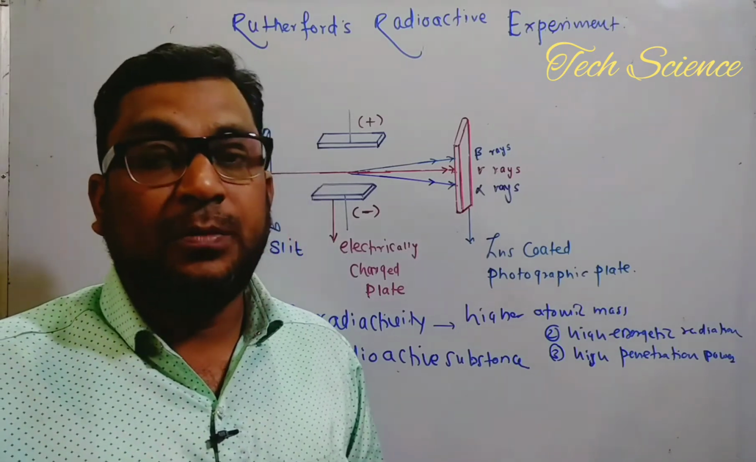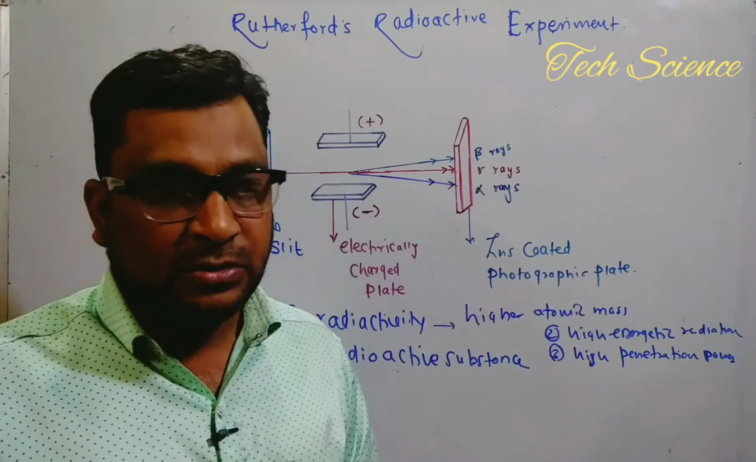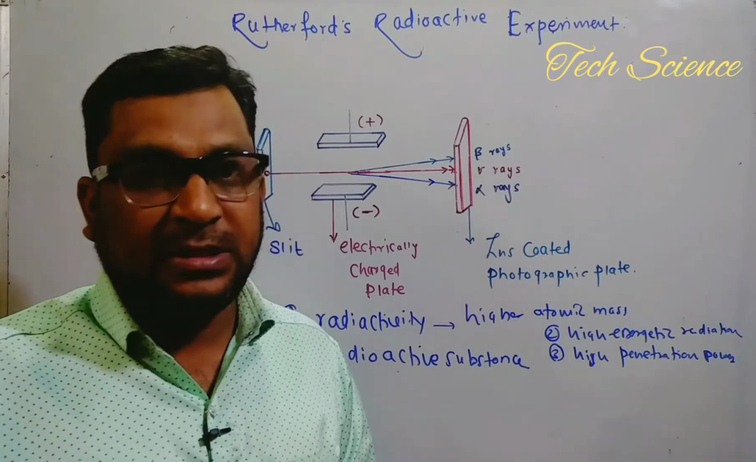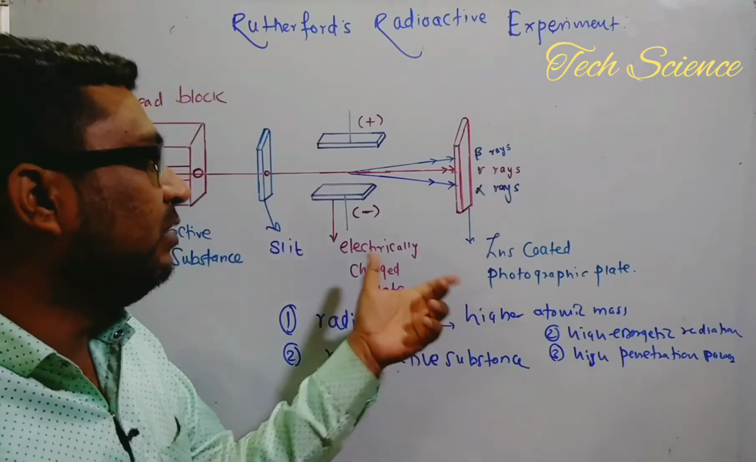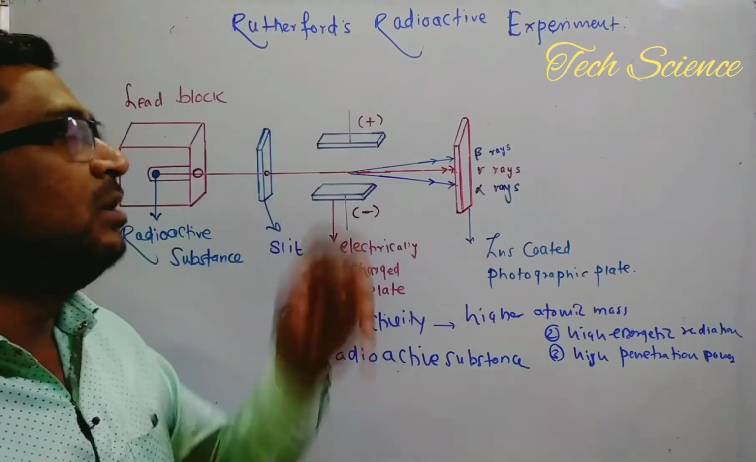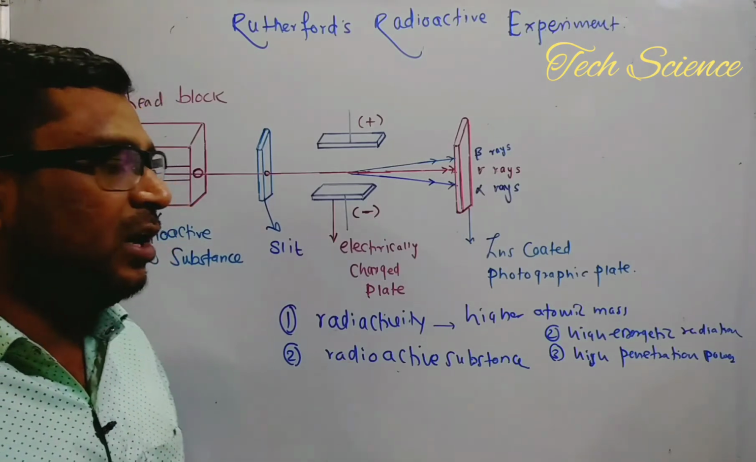So what is the contribution of Ernest Rutherford in the field of radioactivity? The different types of rays emitted by these radioactive substances are called alpha, beta, and gamma rays. That can be proved with the help of a simple experiment, and the credit actually goes to Ernest Rutherford. So what kind of experiment did he do?